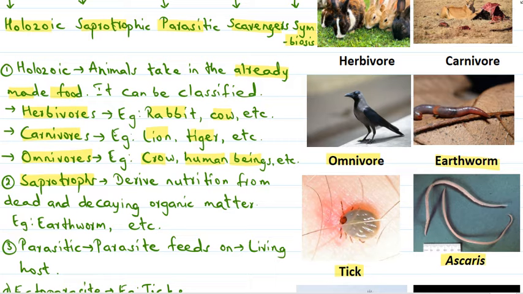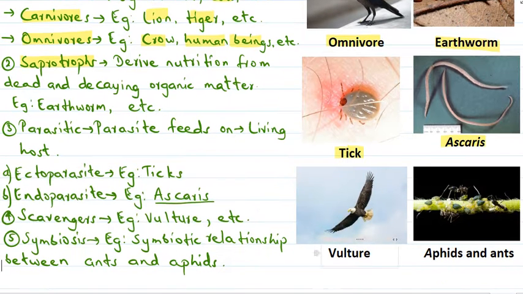Then we talked about scavengers. So what are scavengers? Scavengers are those animals that feed on the flesh of dead animals. The animals that are already dead, these scavengers feed on the flesh of those dead animals, for example vulture, jackal, etc. Then we talked about symbiosis.